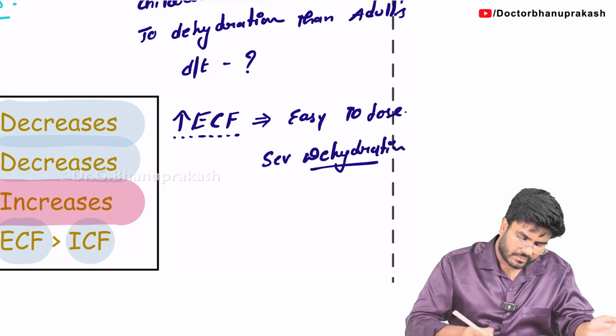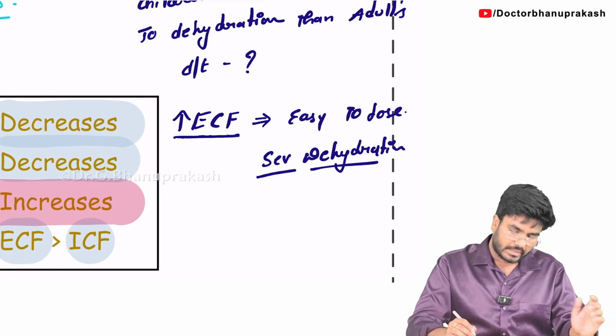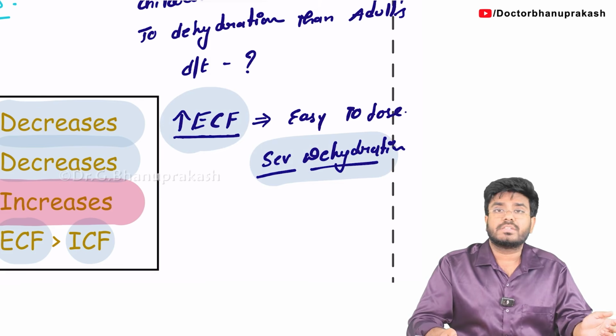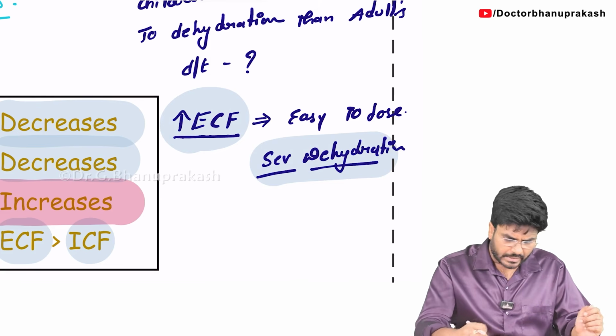Okay, so intracellular, the extracellular fluids, there is a greater amount of extracellular fluid in children when compared to adults. So that's why it's easier to lose, so it can lead to severe dehydration in children. Dehydration is more severe in children when compared to adults. This is the reason. Okay, this question was recently tested.